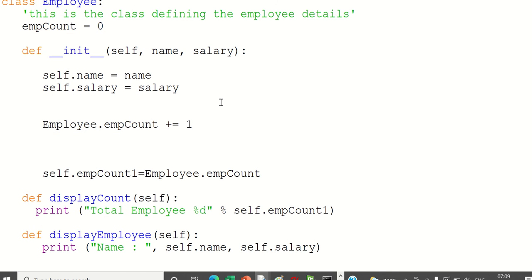Okay. So now the next program is an example to understand how init can be used. What is the application of init?